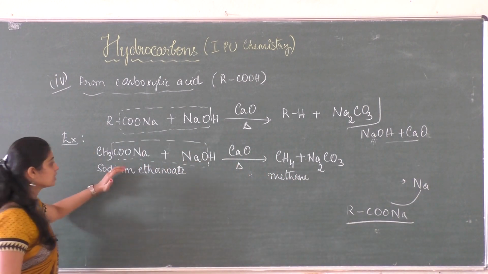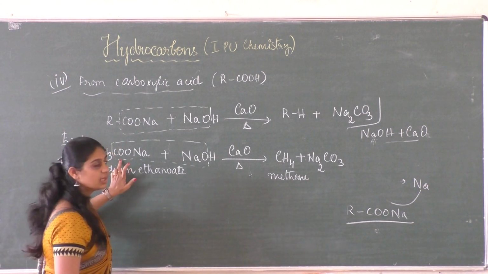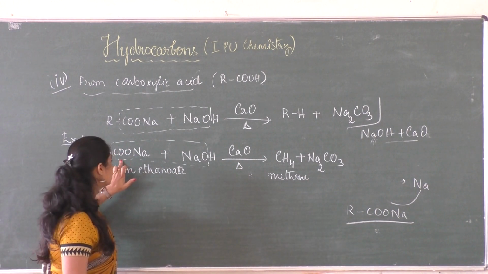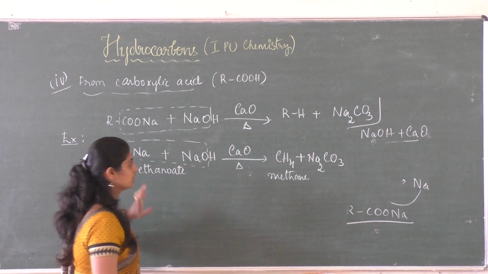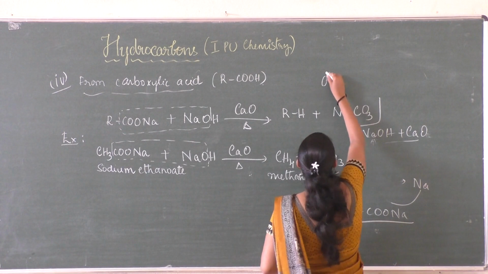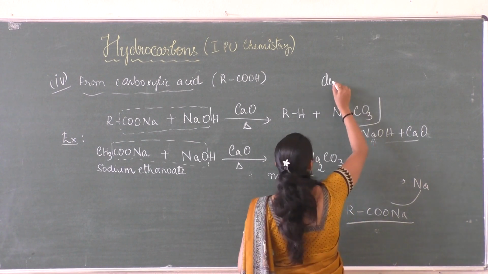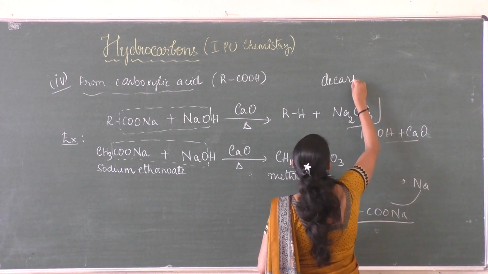In this process, you can see that carbon dioxide is removed from the carboxylic acid, and that process is called decarboxylation. D means removal, so carbon dioxide is removed, and therefore it is called decarboxylation.